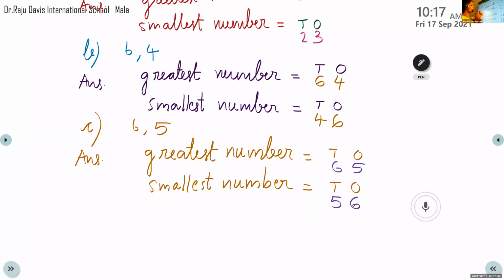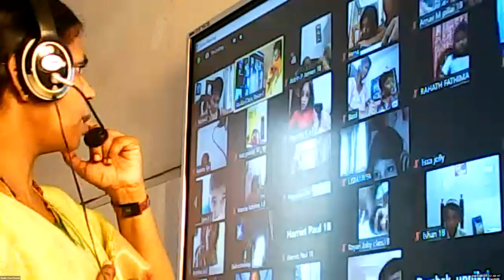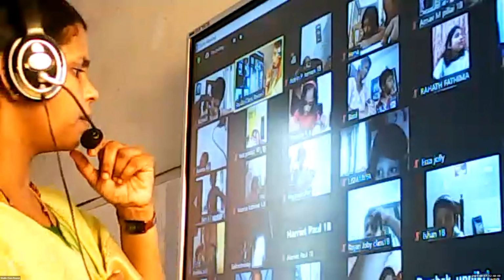Now we have a small topic related to the formation of this two-digit number that we will take now. Then we will write the questions tomorrow if we have time. Otherwise, I will send them in the group, so you have to complete it. Monday we can start the workbook, and Monday we will have the revision also. Now, please close your notebook and listen to me.